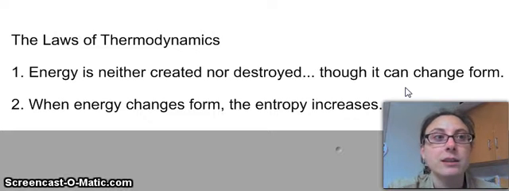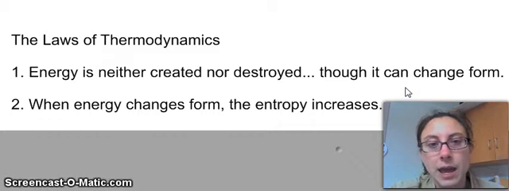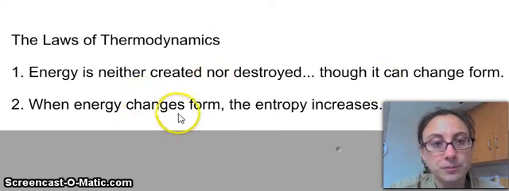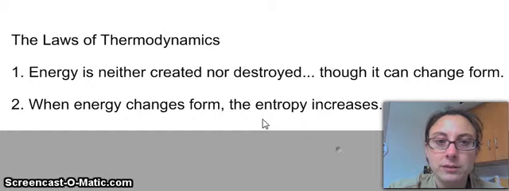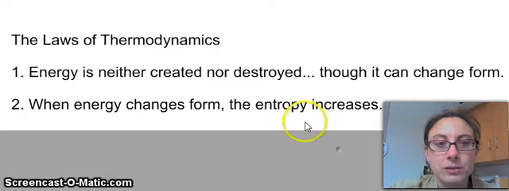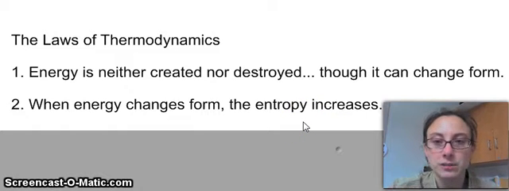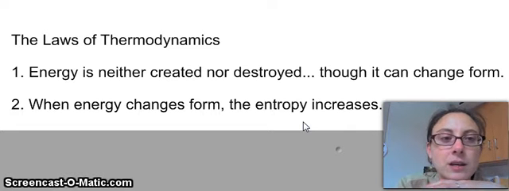That's the idea that sunlight gets absorbed by things, and then those things give off heat. That's the same energy, it just changed form from light energy to heat energy. And the thing is, when that energy changes form, the new form is less focused, less able to do work. And so we call that having greater entropy or greater chaos. So sunlight's pretty focused, pretty powerful. The same amount of energy in heat is actually very diffuse, and you can't make it do as much work as easily.